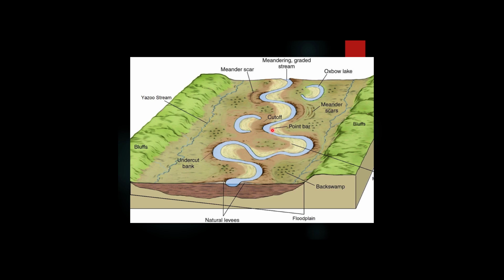This is another diagram. You can better see how the oxbow lakes are formed, and what the behavior of meandering of the rivers is in the mature stage. You can see this is the point bar where the sediments are deposited. This is the cutoff part of the river where these rivers are flowing through this direction. Through this direction these rivers are flowing. Now this is detached from the river. You can see here. This is the bluff area, or sediments which are deposited on the sides of the river.